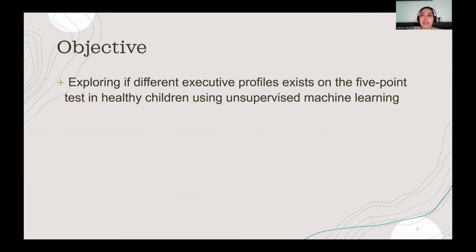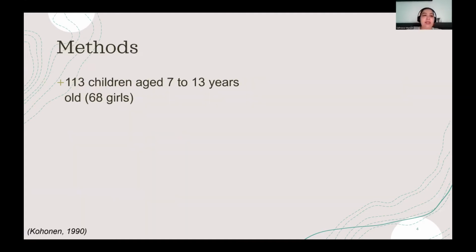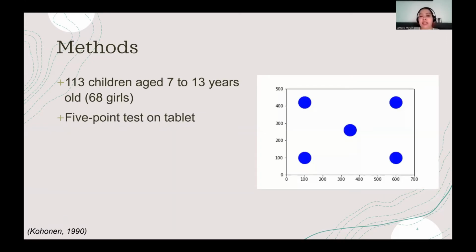And a second objective was to compare different kinds of unsupervised algorithms. So for methods, we selected 113 children aged 7 to 13 years old. They were recruited in schools in Quebec. And they all underwent the 5-point test on tablets. The 5-point test consists of drawing the most possible designs in 5 minutes by linking different dots. So here is an example of designs that can be made.